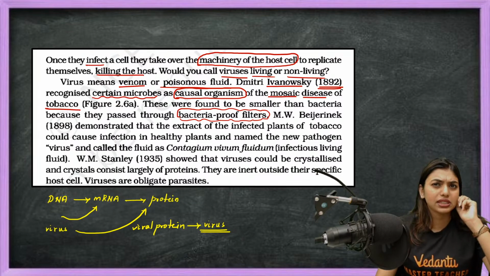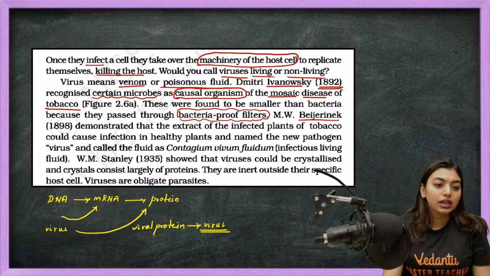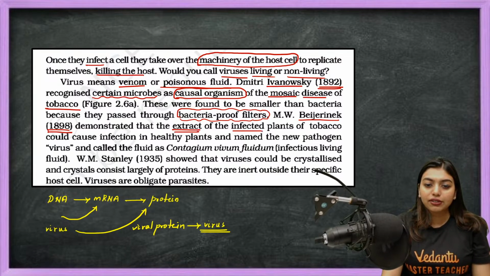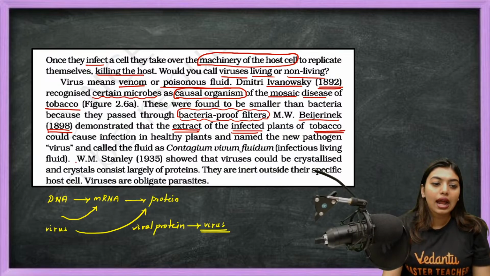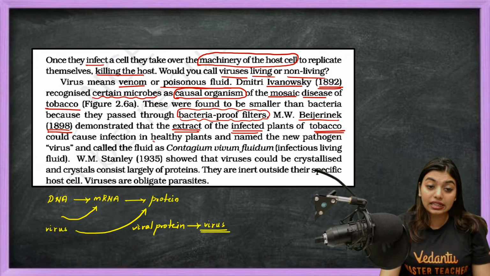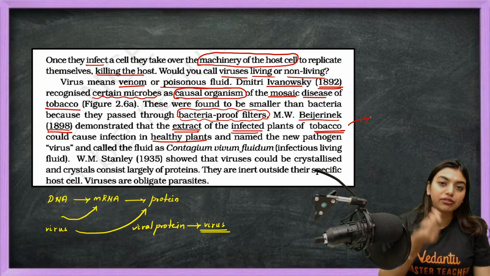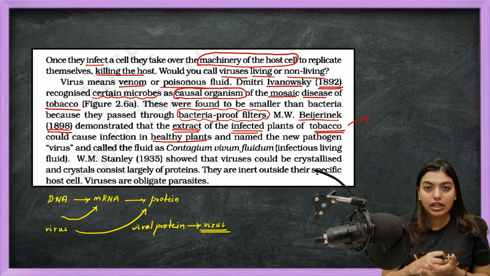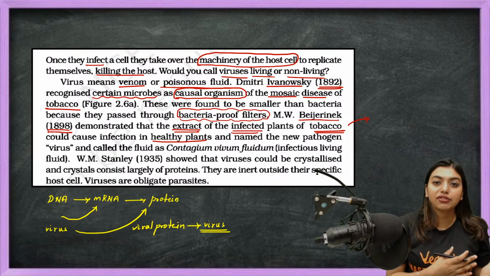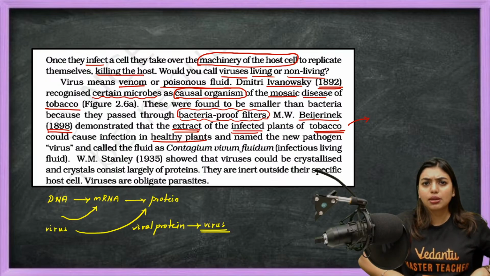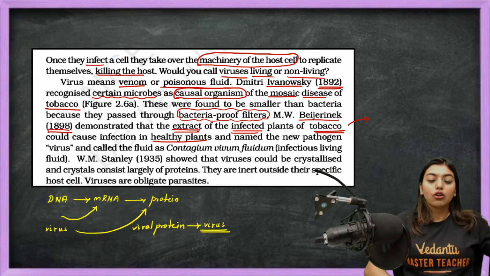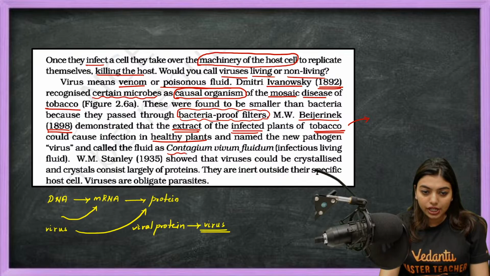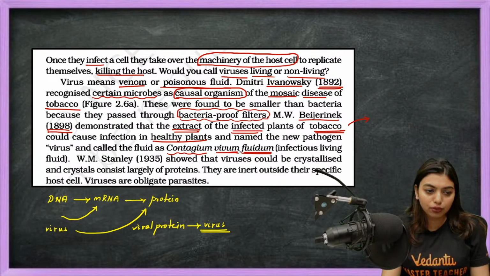So he was like, wait a minute, this is something else. Then Beijerinck in 1898 demonstrated that the extract of the infected plants of tobacco had caused infection in healthy plants. That is, when they took the fluid, the content of the infected plant, and tested it on a healthy plant, they noticed that the healthy plant was getting affected. Then they were like, wait a minute, this is some new pathogen by itself, and they called this fluid Contagium vivum fluidum, that is, infectious living fluid.